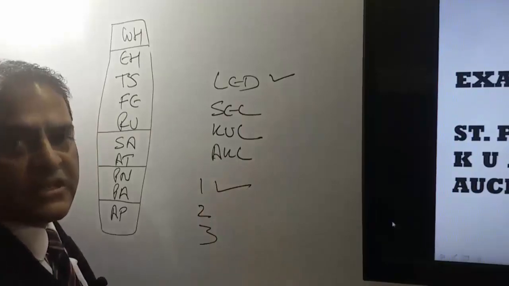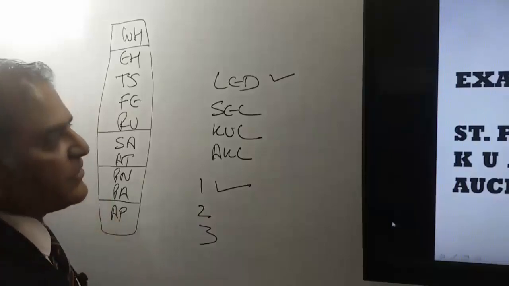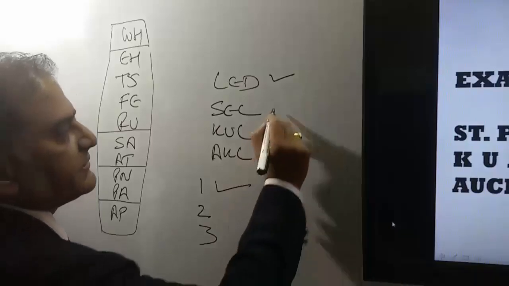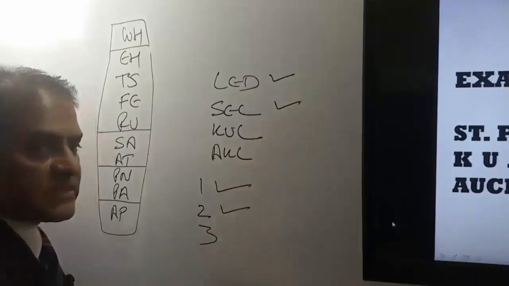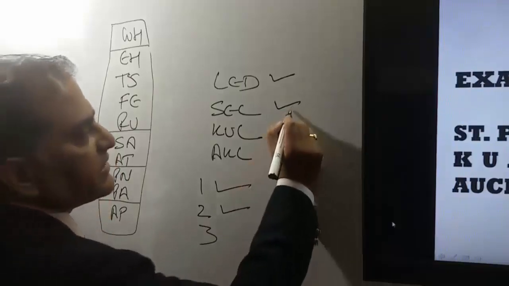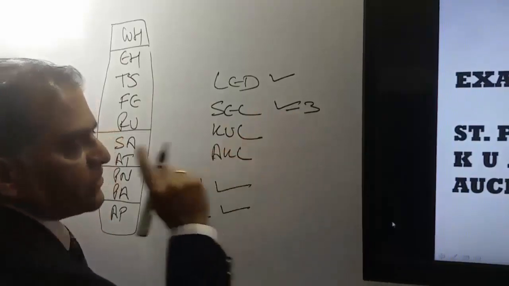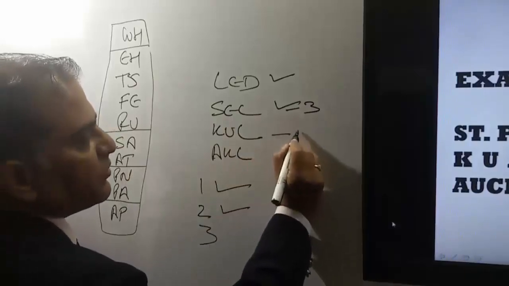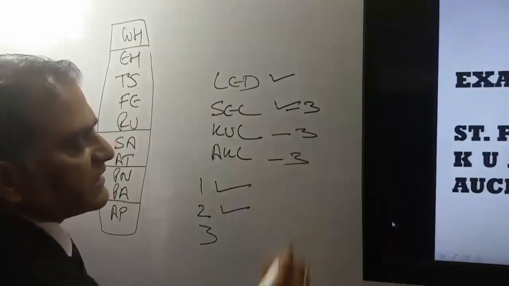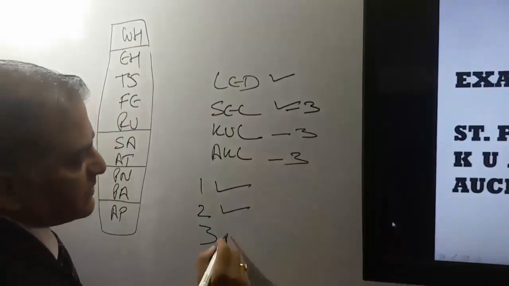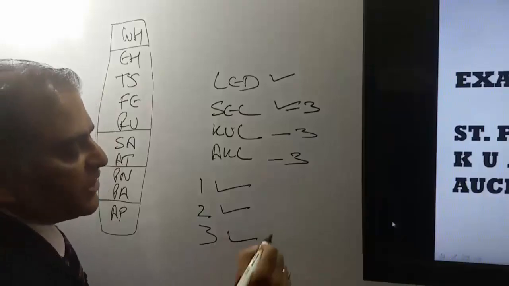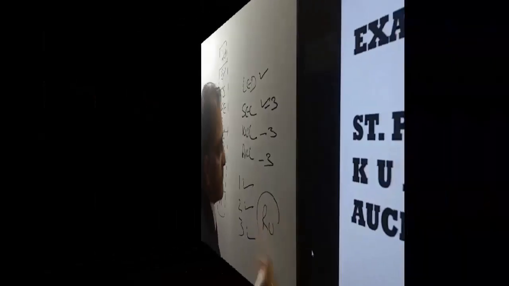Second condition says very next point should be in the Japan, Korea. Here very next point is Seoul. Seoul is in Japan, Korea. That means this itinerary has satisfied the second condition also. The third condition is rest of all the cities should be in the area 3. Here Seoul is in Korea, Korea is in area 3. Kuala Lumpur is in Malaysia, Malaysia is in area 3. Auckland is in New Zealand, New Zealand is in area 3. That means this itinerary has satisfied the third condition also. In that case, the global indicator for this itinerary will be RU.